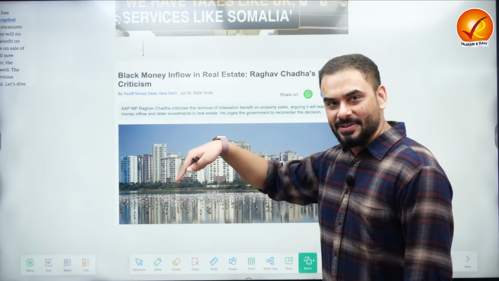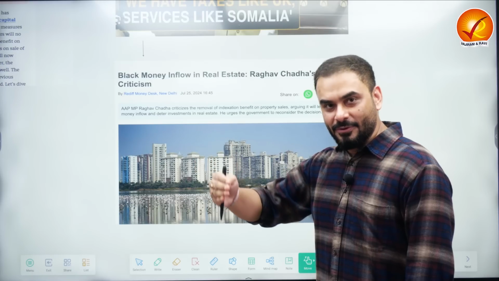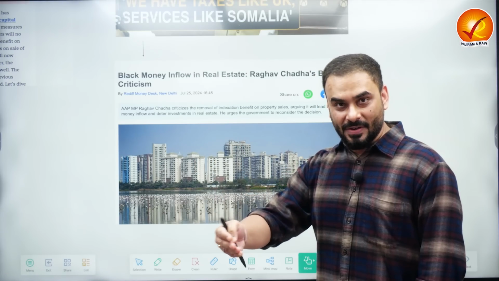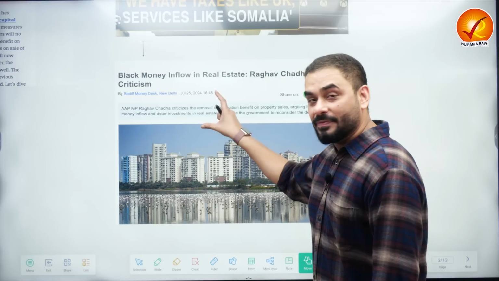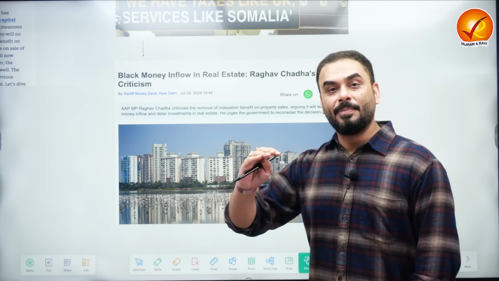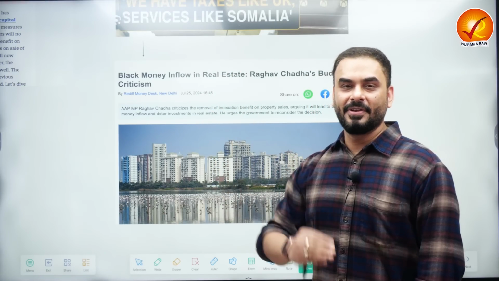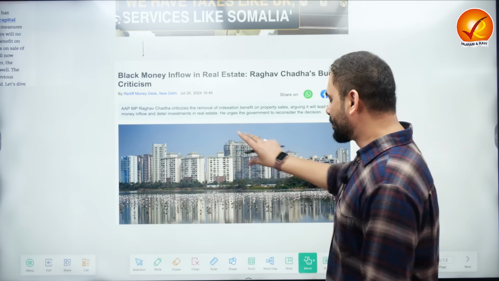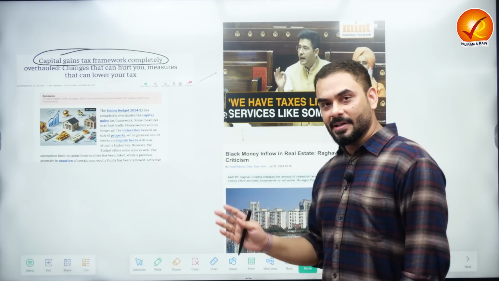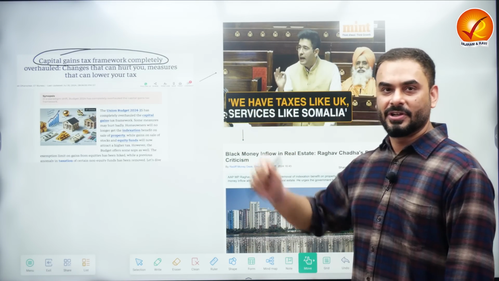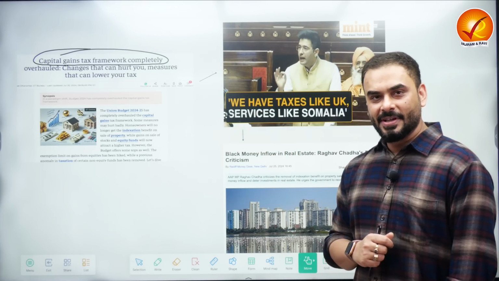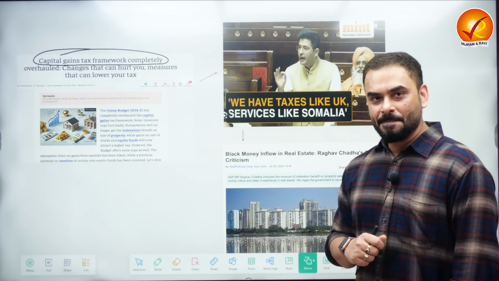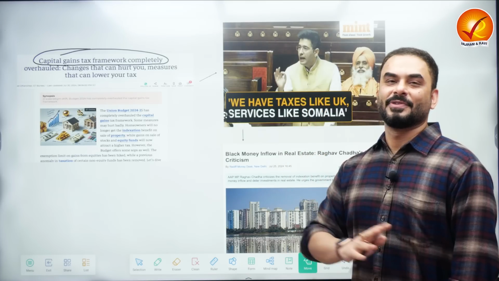And he gave a reason to the government of India that if you make these changes permanent, which you have suggested in the annual financial statement, then because of that the circulation of black money will increase, specifically in real estate. This was the concern raised by the member of parliament, Mr. Raghav Chadha. Of course, he is a chartered accountant. He showed it through calculations and we all saw what he said. And there was some element of truth in it as well.